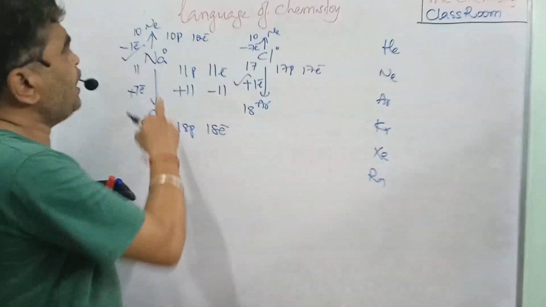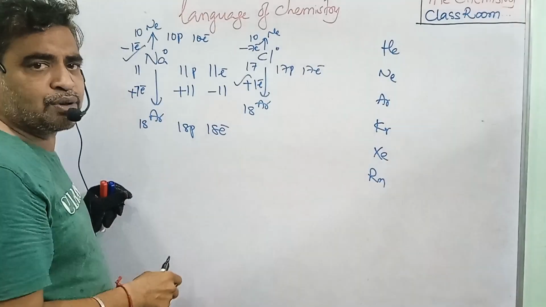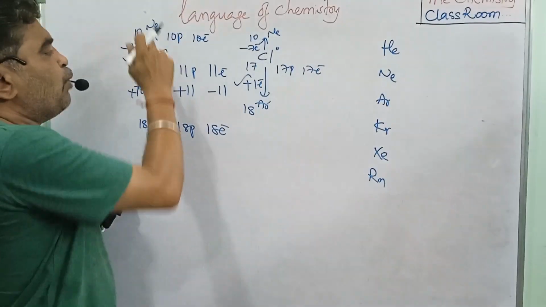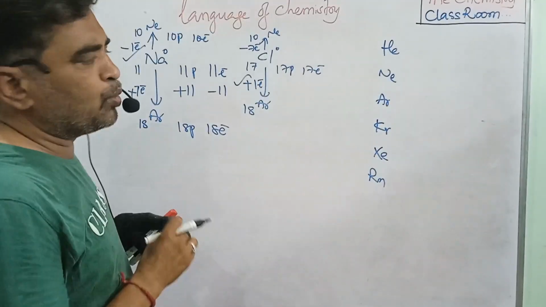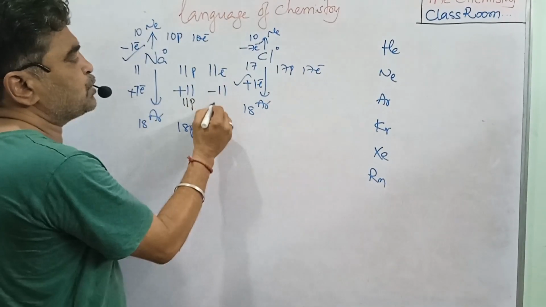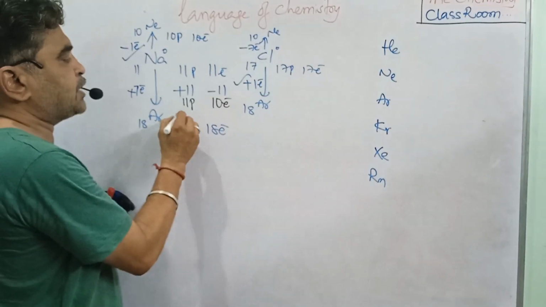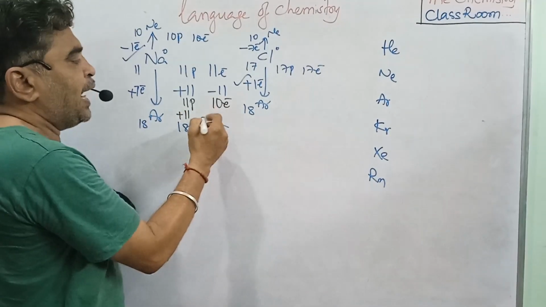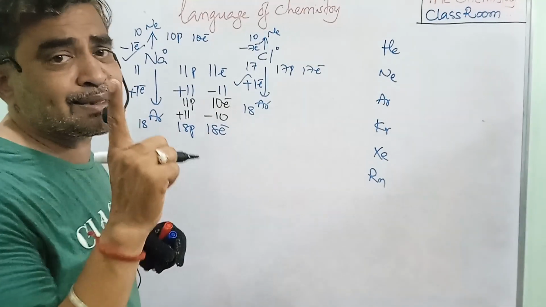Before losing the electron, sodium has zero charge. But one electron is lost by sodium. When one electron is lost, we have 11 protons as before, but now only 10 electrons. So 11 protons and 10 electrons means 11 positive charges and 10 negative charges. What do we have? One positive charge in excess.